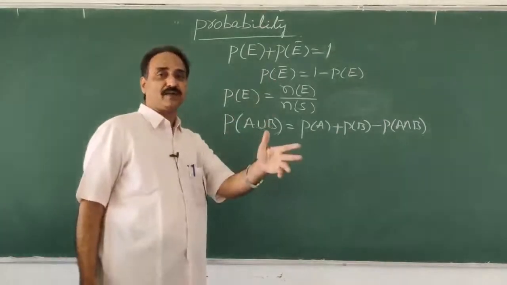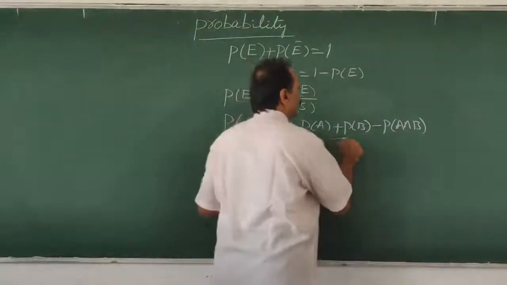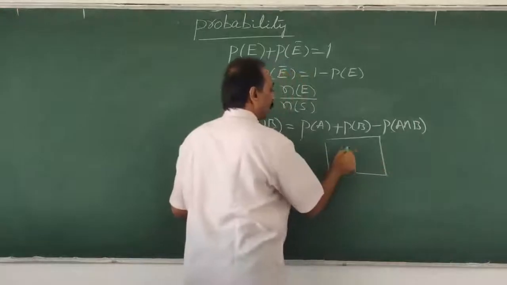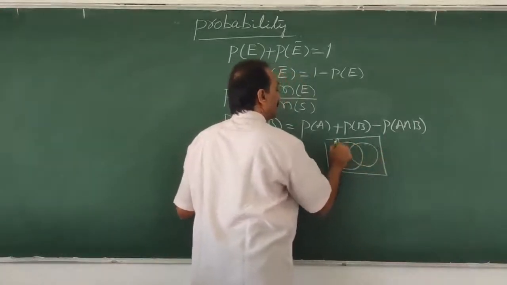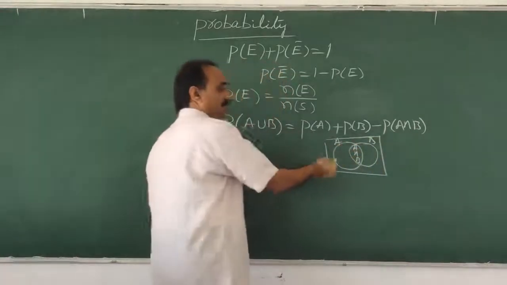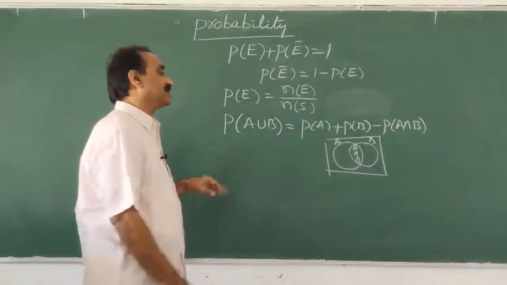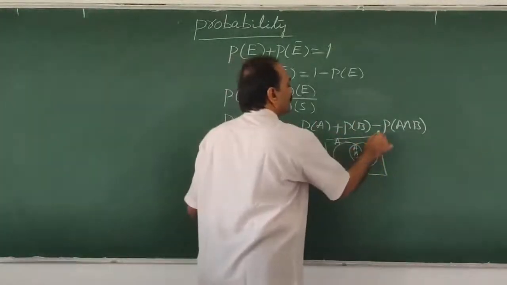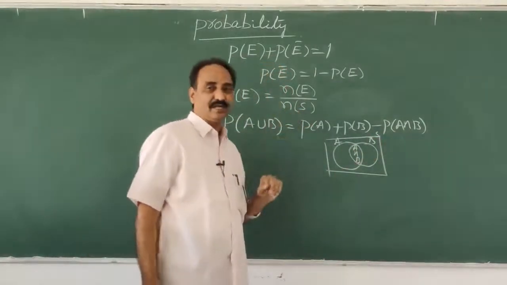Not mutually exclusive means they have something common. If I want to show the Venn diagram, it will be like this. This is A, this is B, and this is A intersection B. The entire box is the sample space S, represented by S, and N of S which I know.